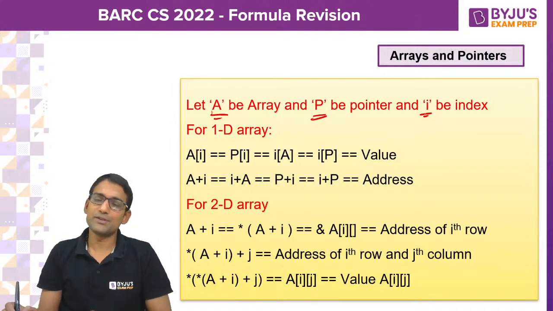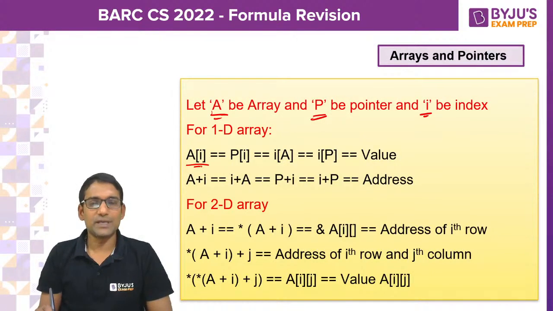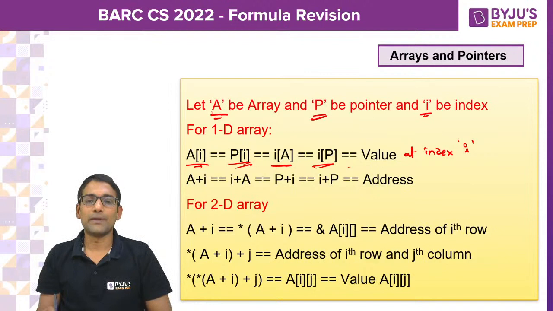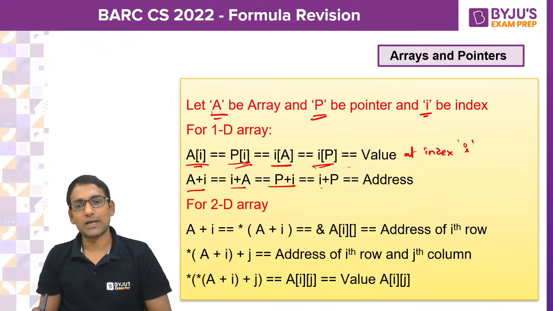Then for a one-dimensional array, when you say A of I or I of A, P of I or I of P, that gives the value at index I. And when you say A plus I or I plus A, P plus I or I plus P, you will get the address of A of I.